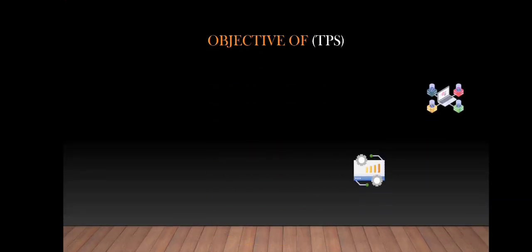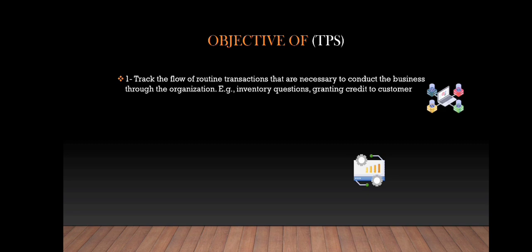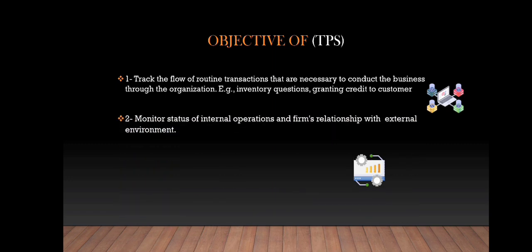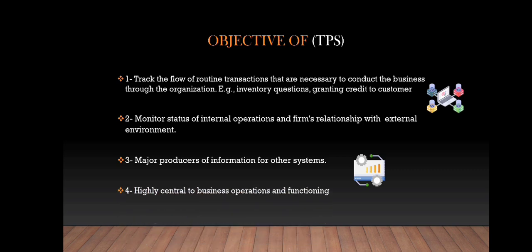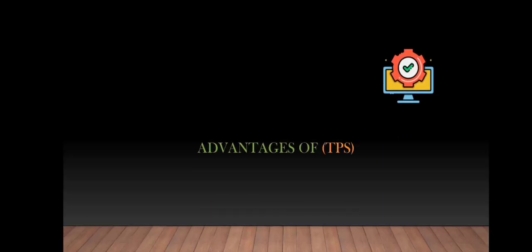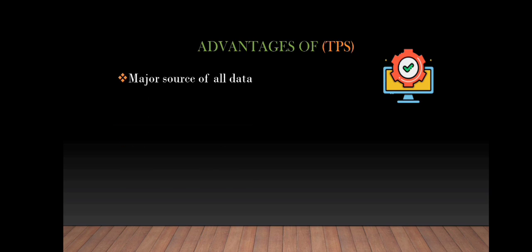And the objectives of TPS are to track the flow of routine transactions that are necessary to conduct the business through the organization, monitor the status of internal operations and the firm's relationship with the external environment, serve as a producer of information for other systems, and finally be highly central to business operations and functions. And the TPS advantage is that it is a major source of all data.